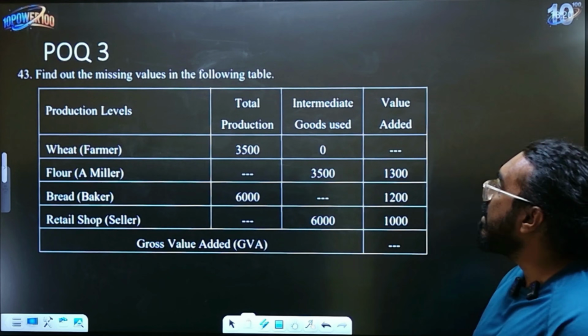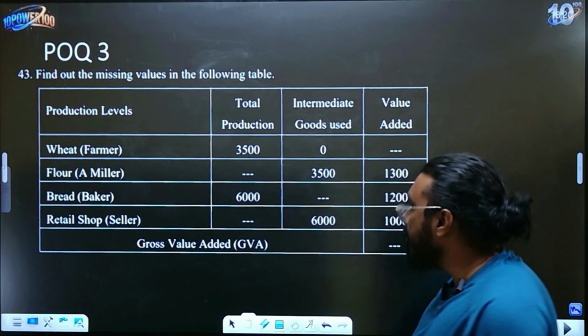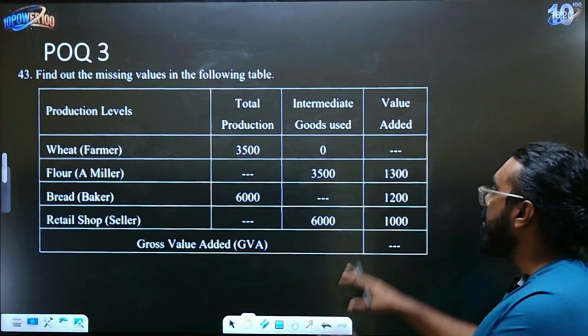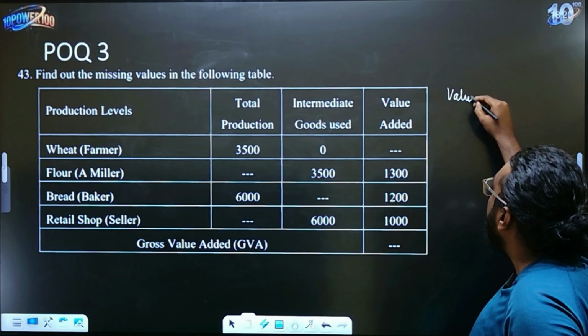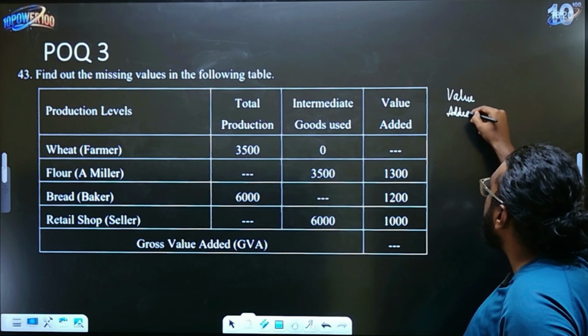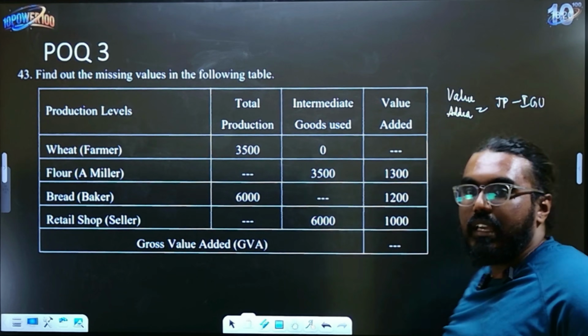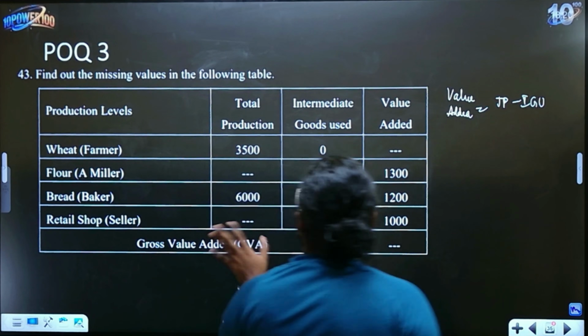Now let's look at the last practical oriented question, children, which is again an easy 5 mark question, right? So they have asked you to find the different blanks that are missing here. This is related to the value added concept. So value added, you should know the formula is nothing but total production minus intermediate goods used. E formula niಮಗೆ ಗೊತ್ತಿತ್ತಂದ್ರೆ then you can do anything in this. It is just basically calculation ಅಷ್ಟೇ, that's all.